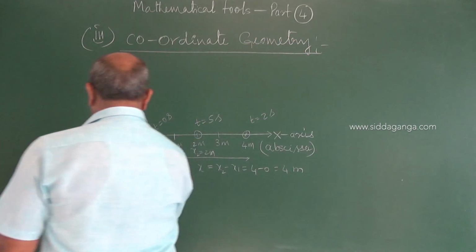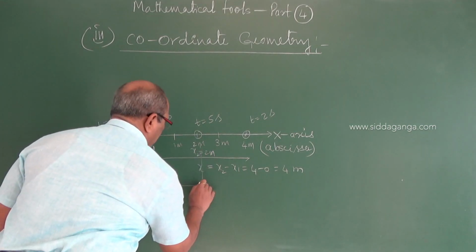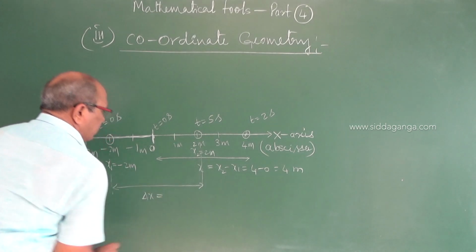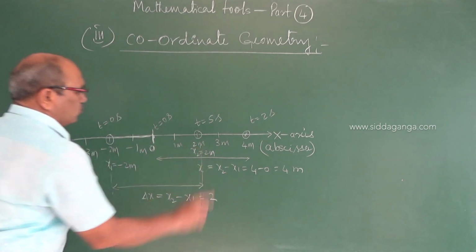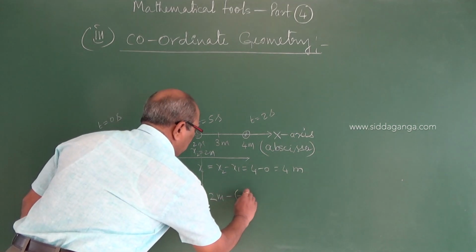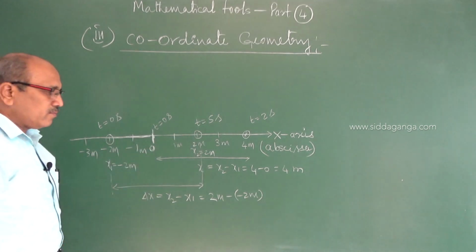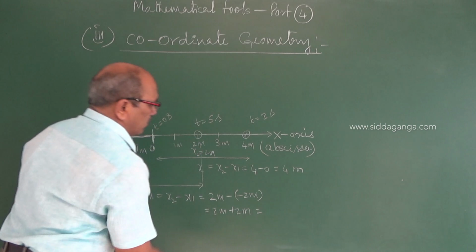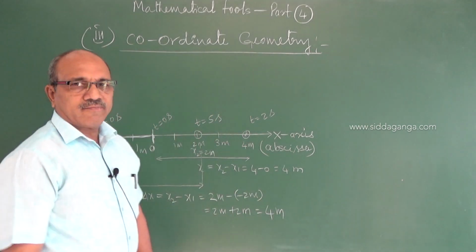The distance or path covered can be calculated as x2 minus x1. x2 is 2 meter, minus x1, which is minus 2 meter. Minus of minus is plus, so it is 2 meter plus 2 meter, and the path length becomes 4 meter.